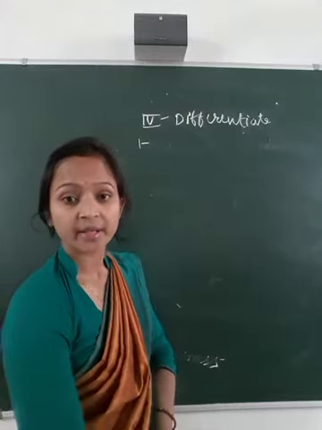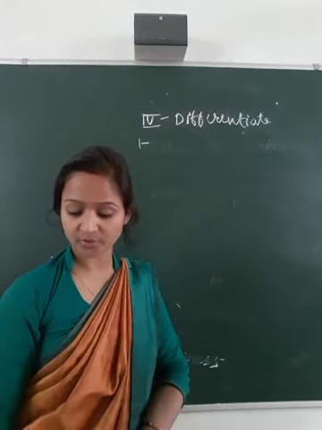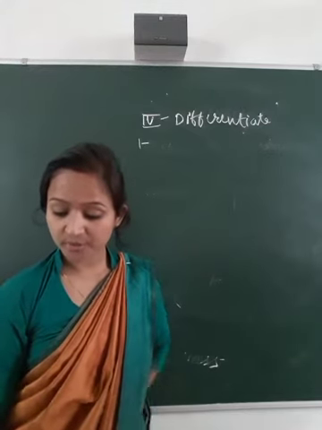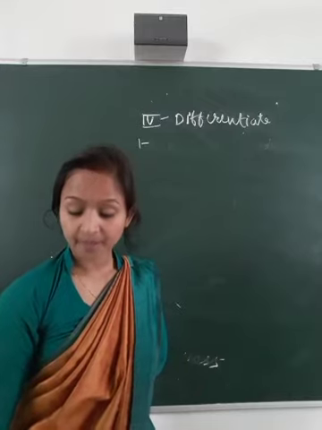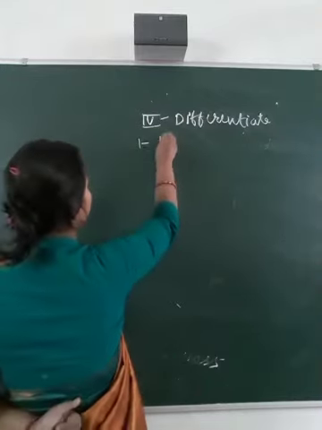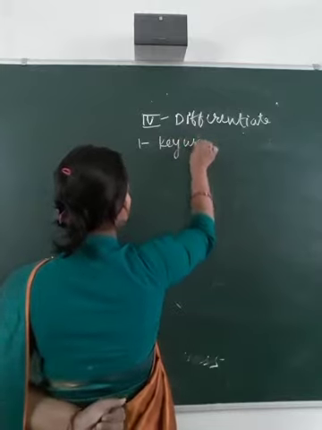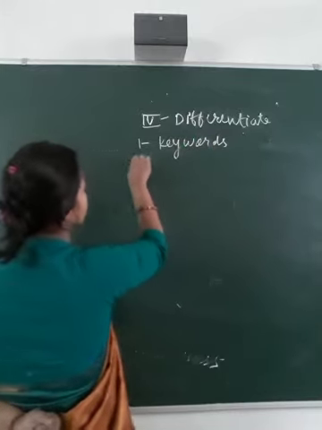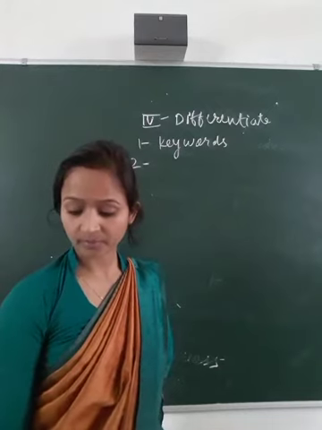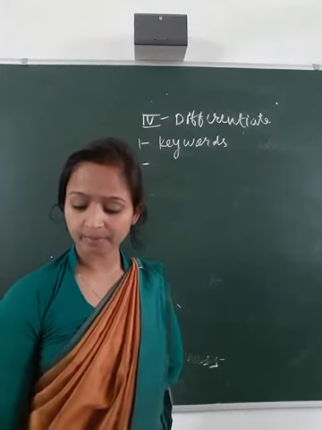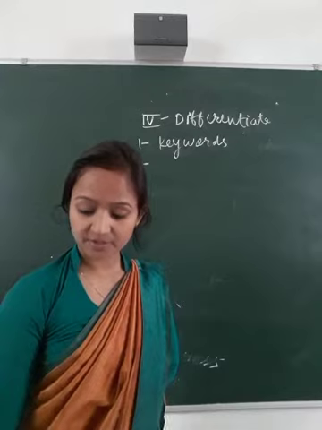First one, asexual reproduction and sexual reproduction. Write from keywords. And in second one, binary fission and budding. Write from keywords.